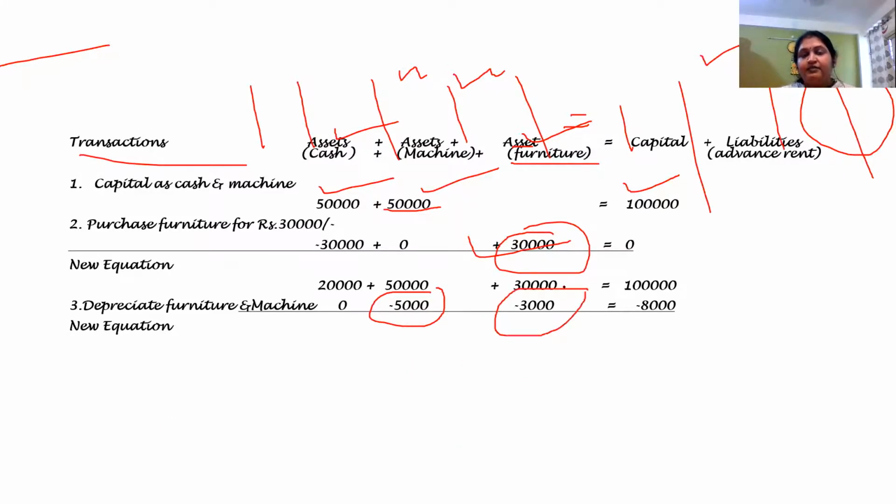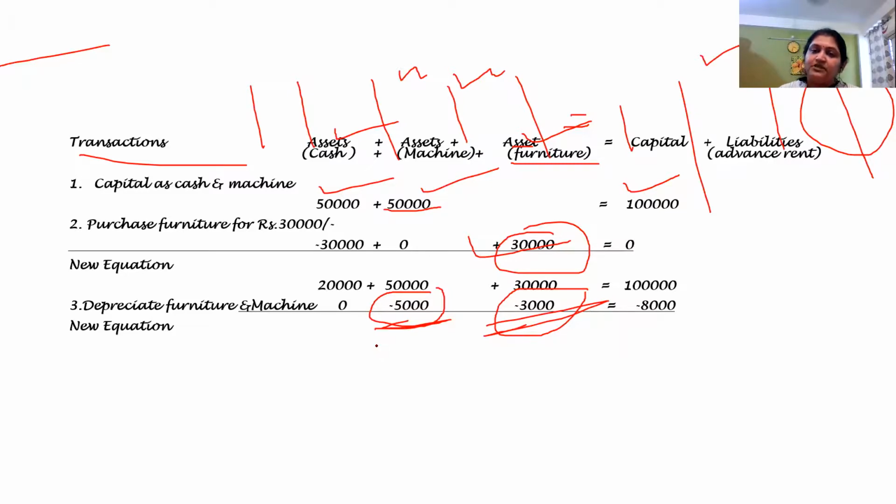So basically, what I told you in the definition, reduction in the value of that asset is known as depreciation. So these two assets, their value is being reduced, and then whose loss or whose expense is this? It belongs to the owner. It belongs to the proprietor, because currently we are doing sole proprietorship.